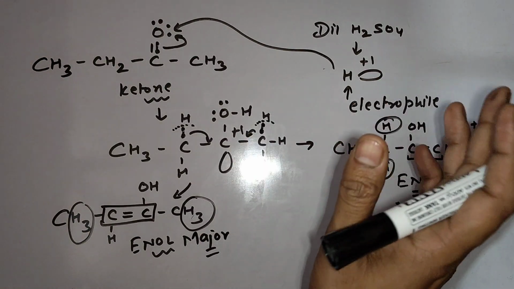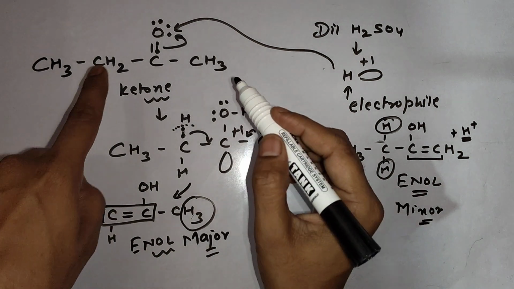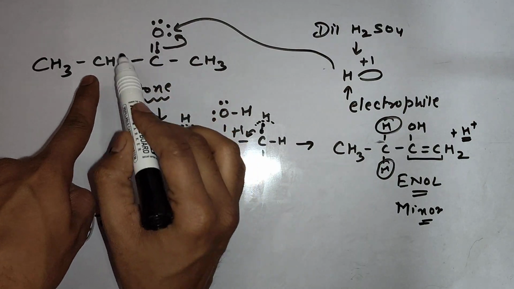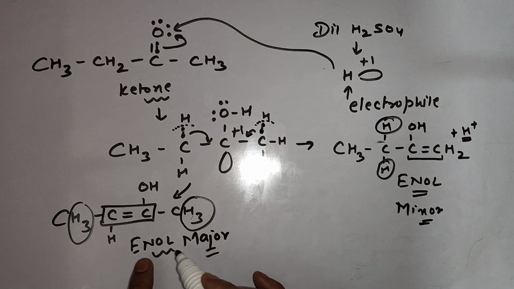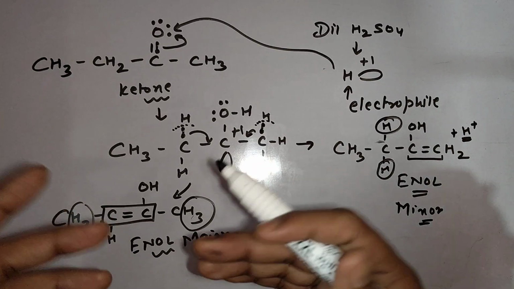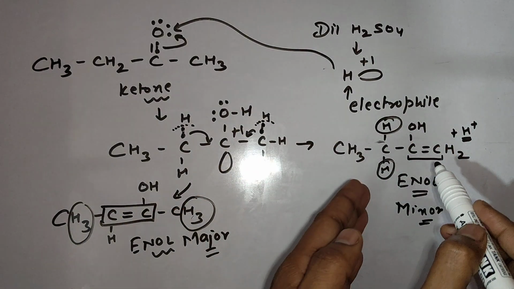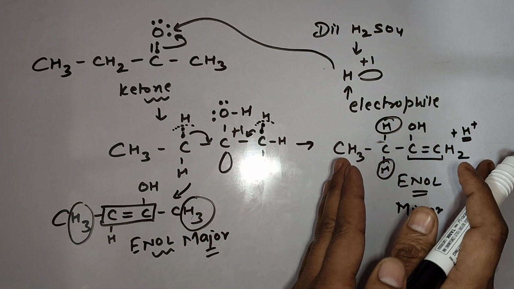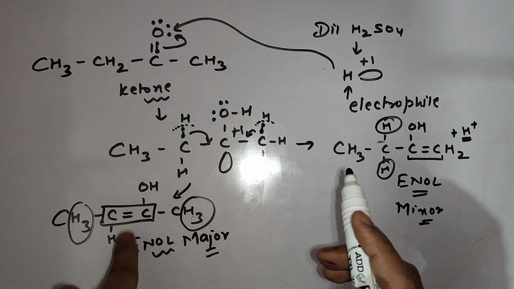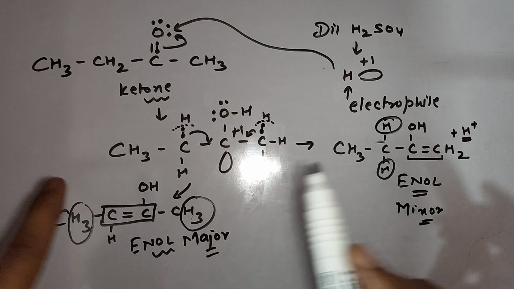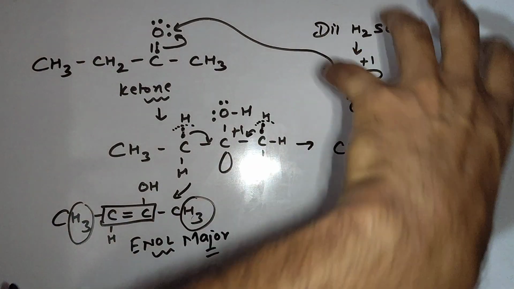You can check. Please remember one rule I have told you while oxidation of ketone, Popov rule. I said break the bond from the bigger alkyl group side. This is the reason. From the bigger alkyl group side, we are getting the major enol, means the more stable enol. And from the smaller alkyl group side, you can check, we are getting an enol which is less stable. That's why the bond will break from the bigger alkyl group side, means oxidation will happen and you will find the bond will break from here. This is the reason. So in this fashion, first ketones will convert themselves to enol in the presence of acidic condition.